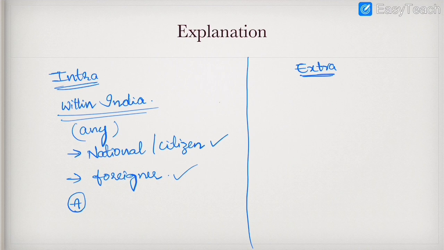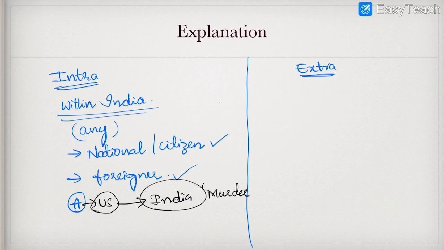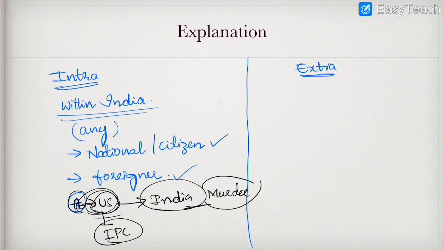For example, let us take a person A who belongs to the US. He is a US citizen and he came to India, and in India he committed murder. Murder is an offense under our Indian Penal Code. So a person from the US committed an offense in India, and he will be punished under the Indian Penal Code. This is intra. Any person committing any offense within the four walls of India will be punished under the Indian Penal Code.